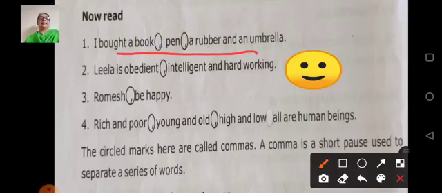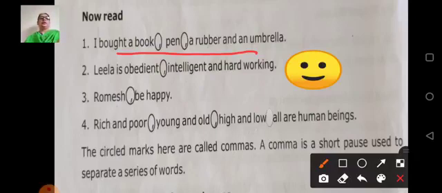Let's see the second example. We'll see all the examples first, then I'll explain. Leela is obedient, intelligent and hardworking. Romesh, be happy. Rich and poor, young and old, high and low, all are human beings.